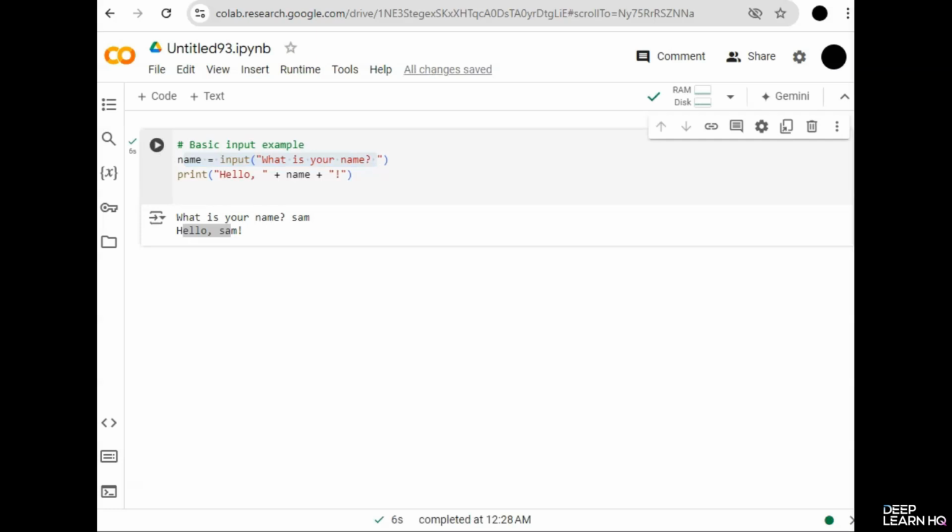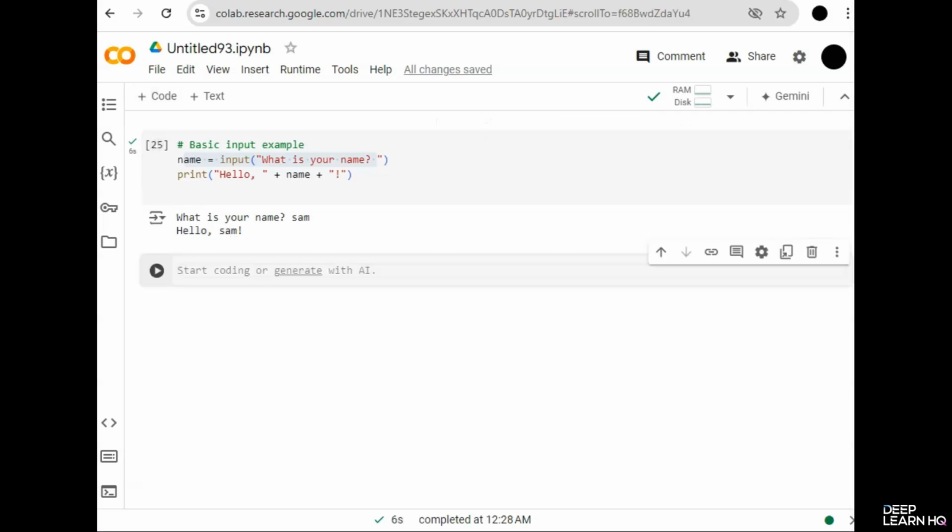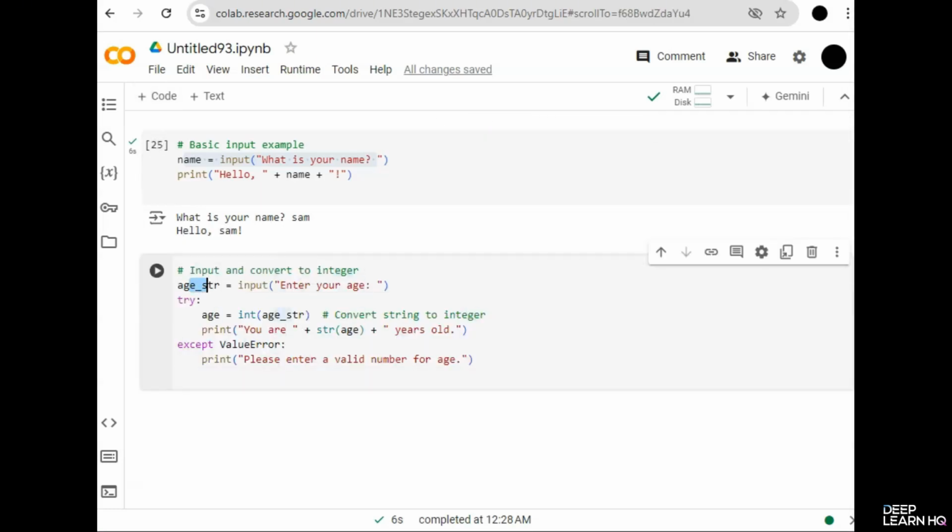Let's try with another example. In this one, we are using input and conversions. Create a new cell and paste this text from GPT. Here we created a variable named age string and we input our age. And then we try to convert age from string to integer. And then we print this message.